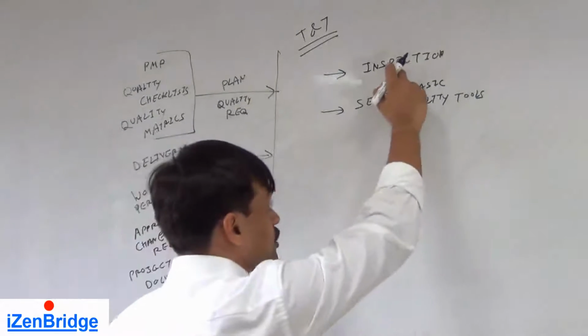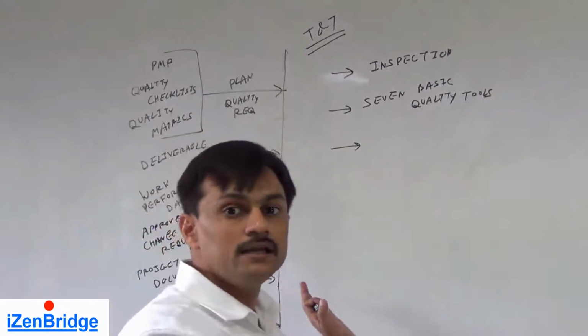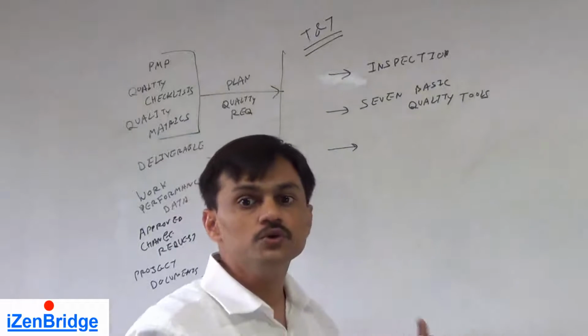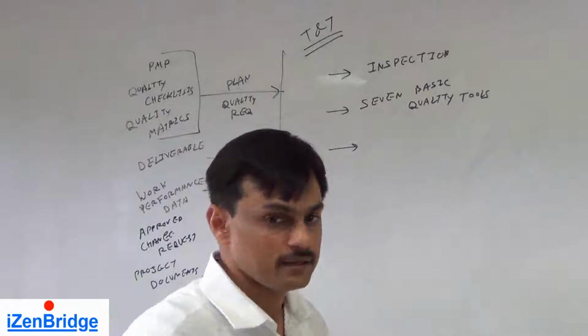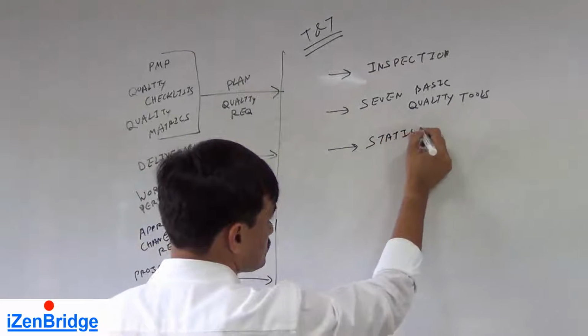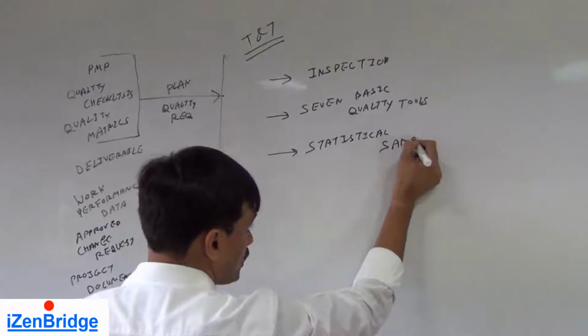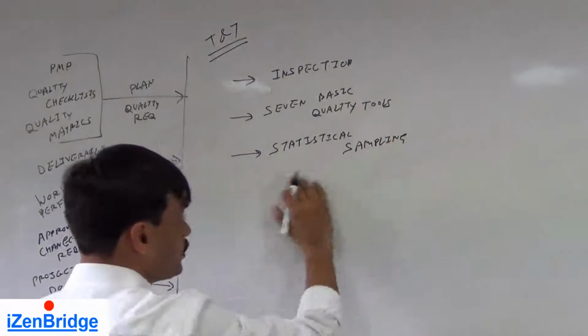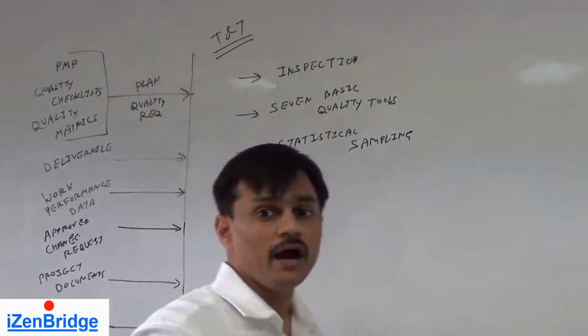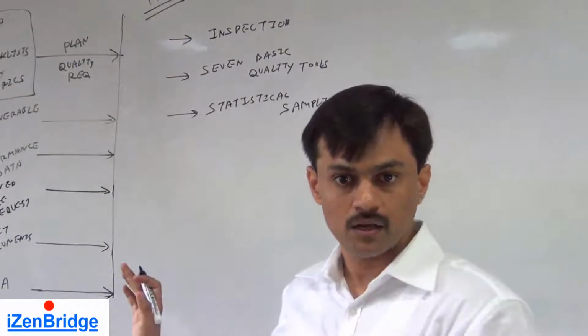Now this inspection we may not be able to do for the complete deliverables. So we use statistical sampling. Statistical sampling we do as defined in our quality management plan.